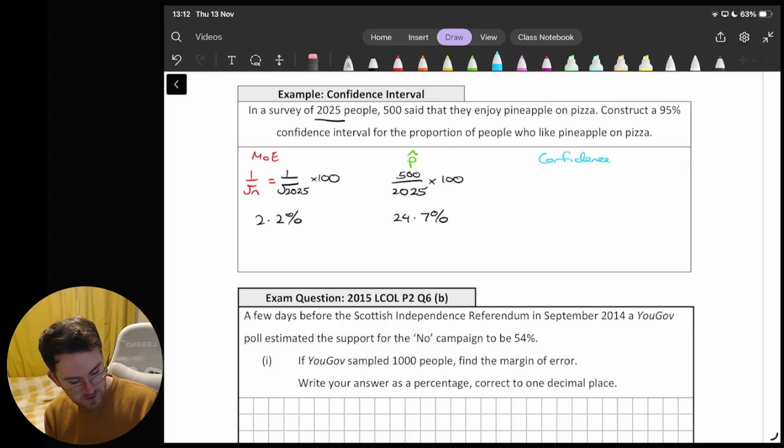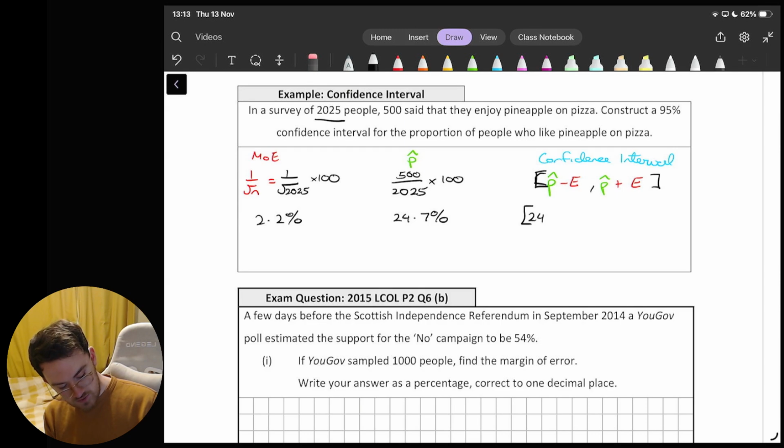Now what we want to do is construct our confidence interval. And remember that we are 95% confident of the answer that we're going to get here. The way that we construct our confidence interval is fairly straightforward. We start with the answer that we got from our sample, and we allow ourselves that room for error. So we're going to add and subtract that number.